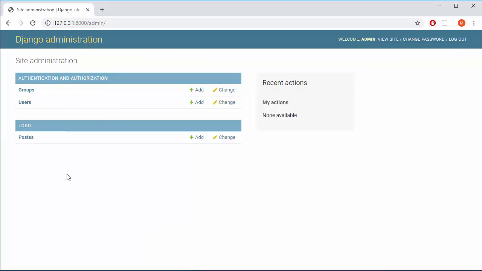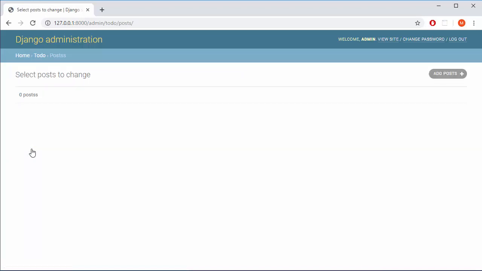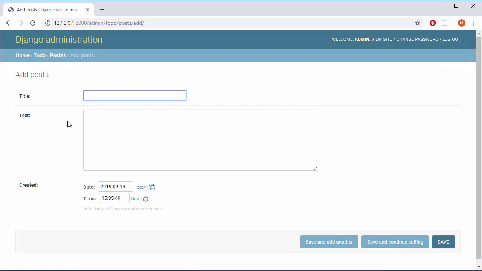So next thing, because we don't have an index.html form to enter our post, we will use this Django administration to enter a couple of posts just to see if everything is fine. So we will click on posts and add post, and see we have our title up to 200 characters, we have text, some big content for example, and we have the default datetime.